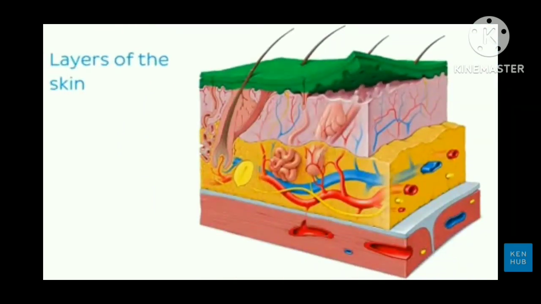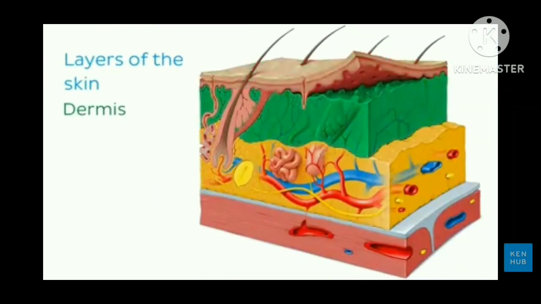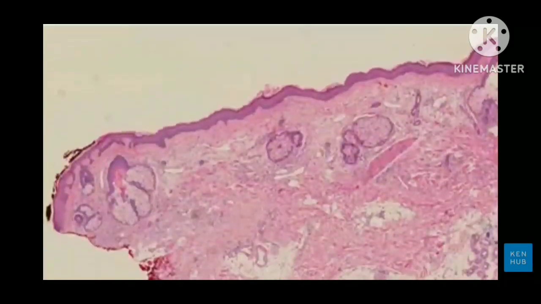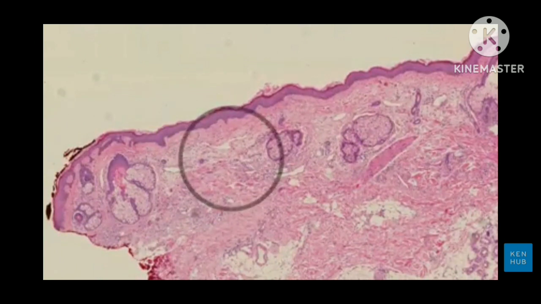The layer just below the epidermis is called the dermis. It's made up of dense irregular connective tissue, and sweat glands are found within it or at the junction between the dermis, highlighted here in green, and the subcutaneous fat located below the dermis. Taking a closer look at the skin, it can clearly be seen that the dermis is made up of irregularly organised collagen fibres, and can be found between the epidermis and the subcutaneous fat.